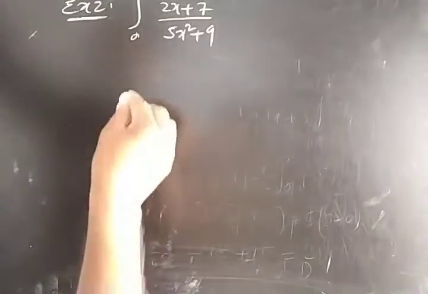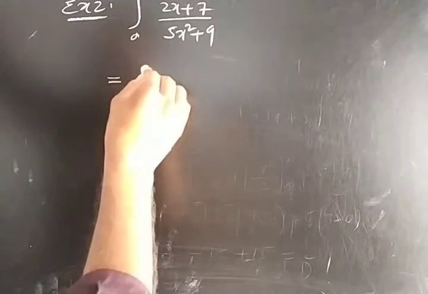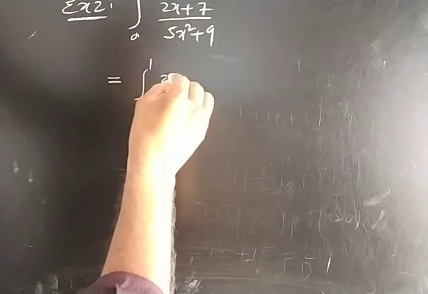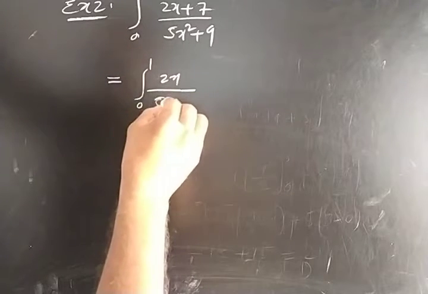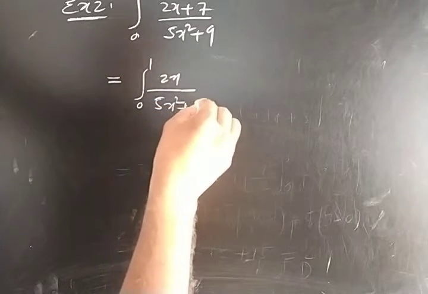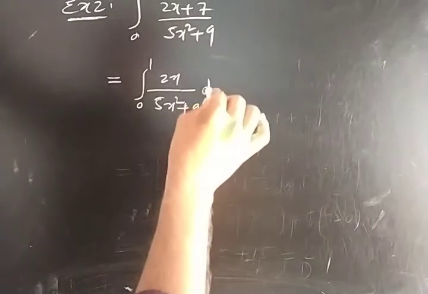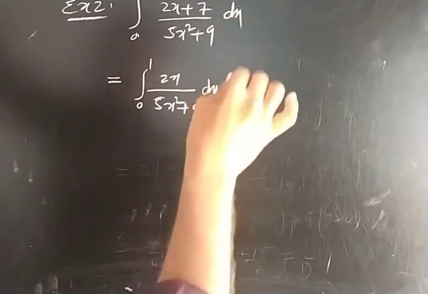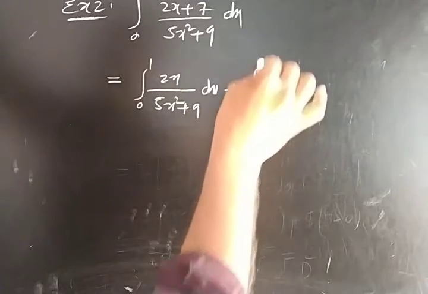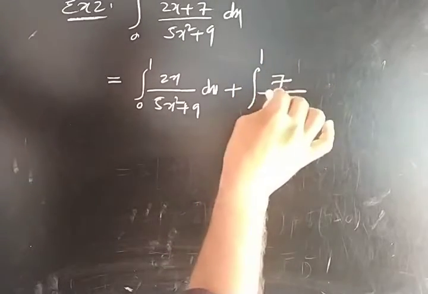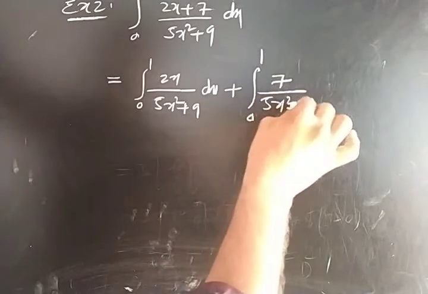So how can we write this? I am splitting this integration: from 0 to 1, 2x by 5x square plus 9 dx, separating the denominator, plus from 0 to 1, 7 by 5x square plus 9 dx.